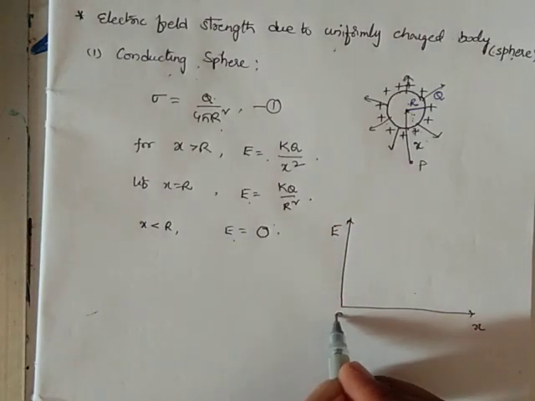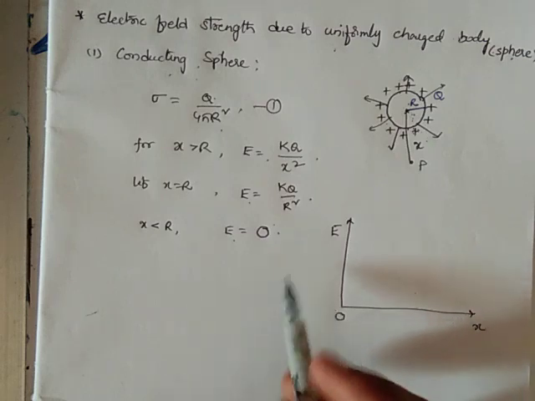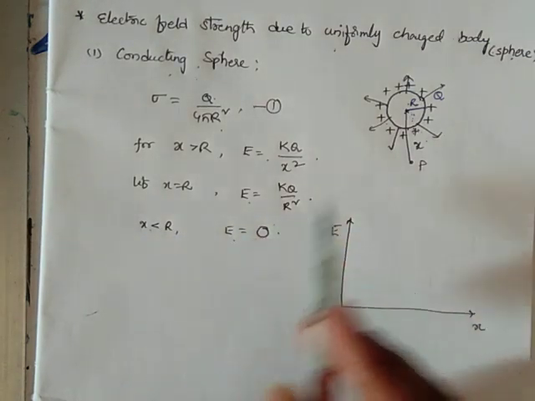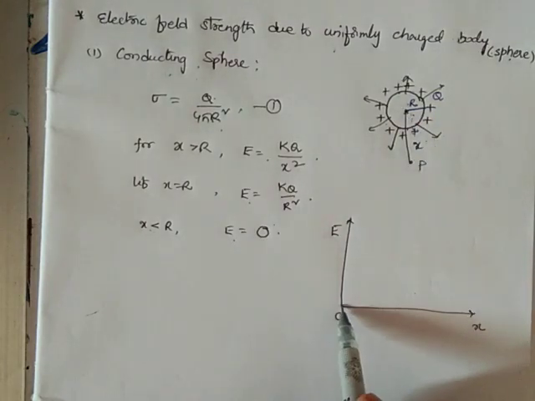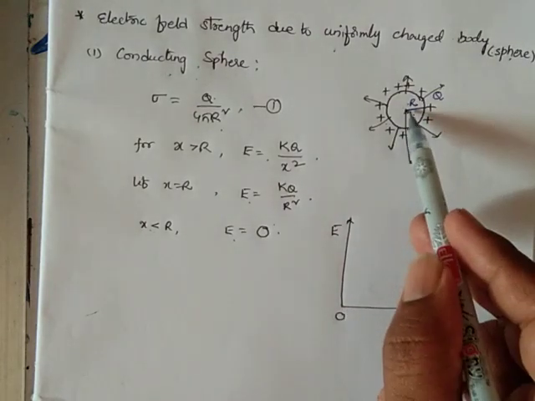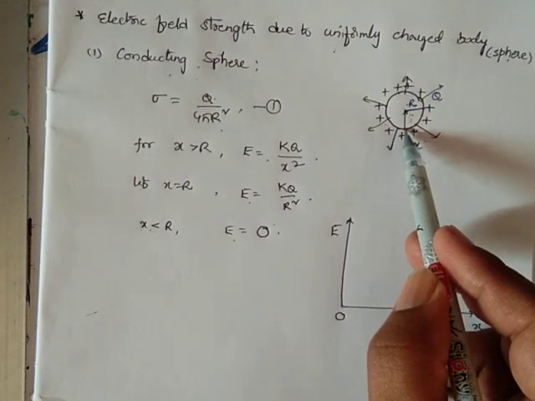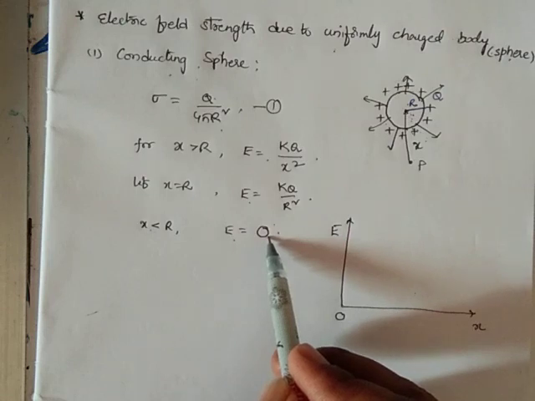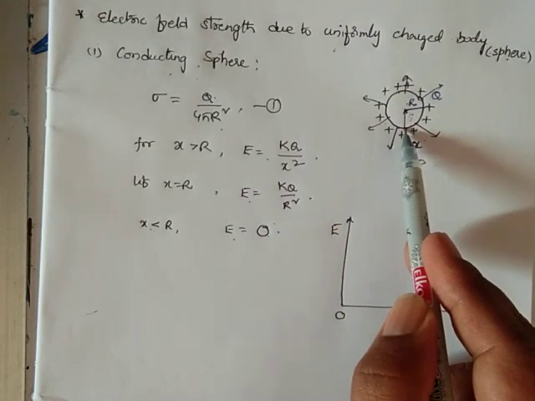This is the origin. At x equals 0, which means the point P is at the center, the field intensity is 0. As x increases from the center of the sphere to the surface of the sphere, the field intensity remains 0.